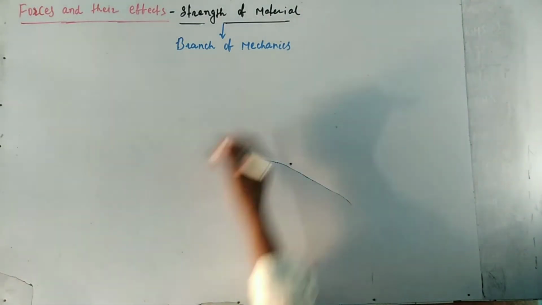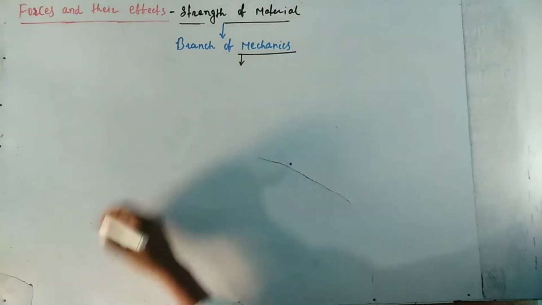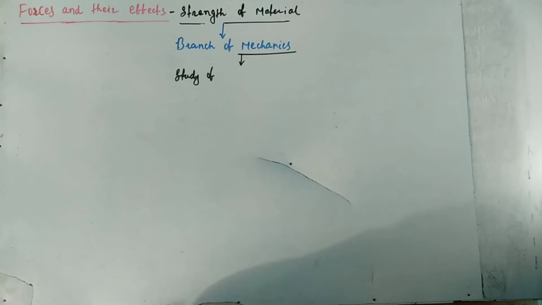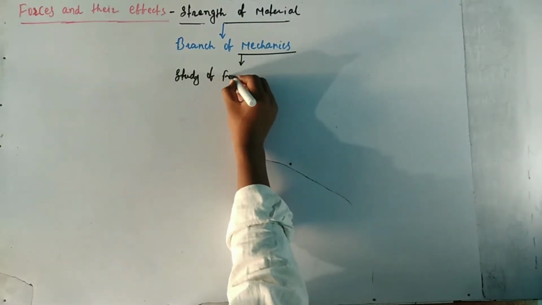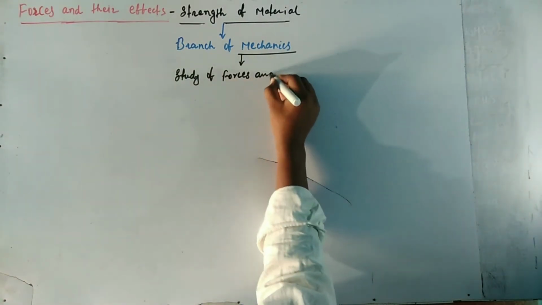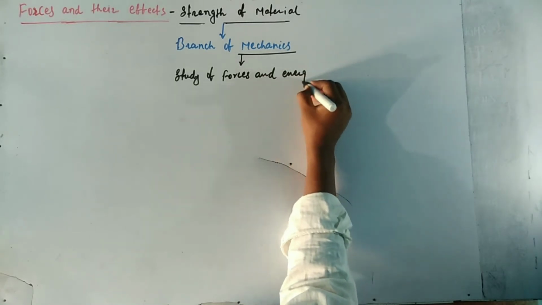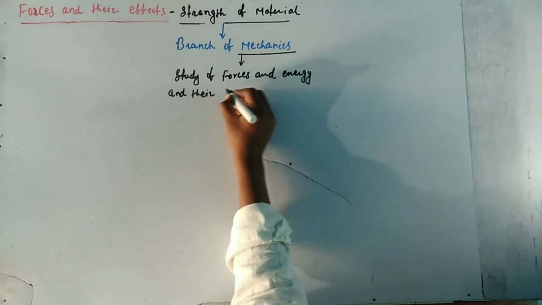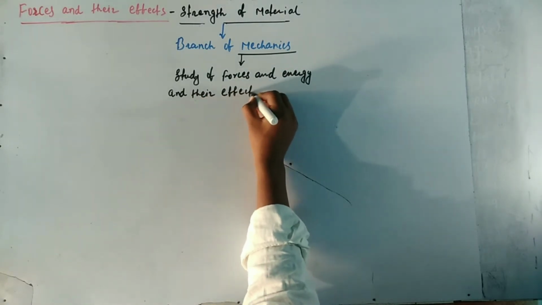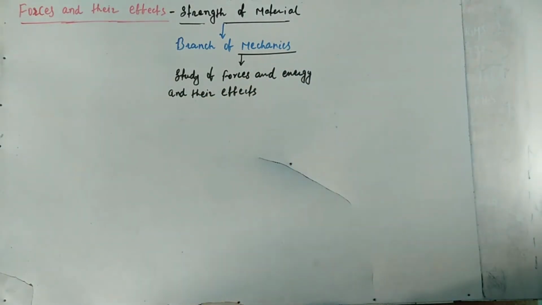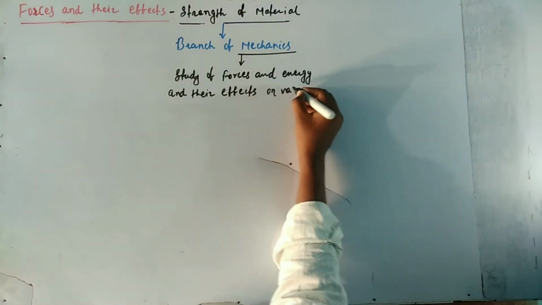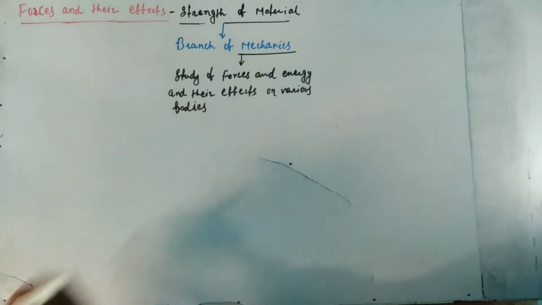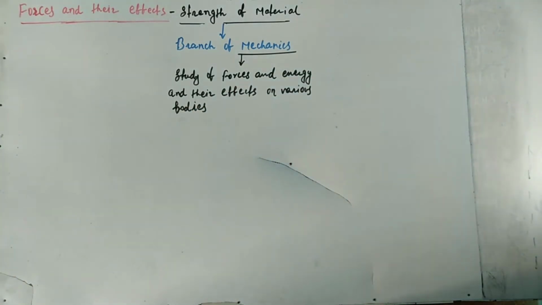Strength of material is a subject in which we study a branch of mechanics. So what is mechanics? Mechanics is the study of forces and energy and their effects on various bodies.